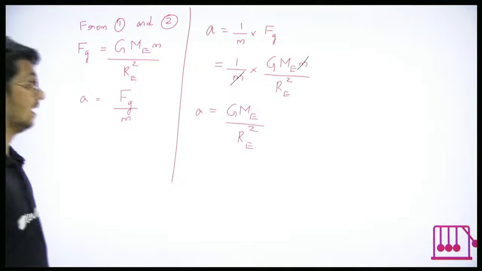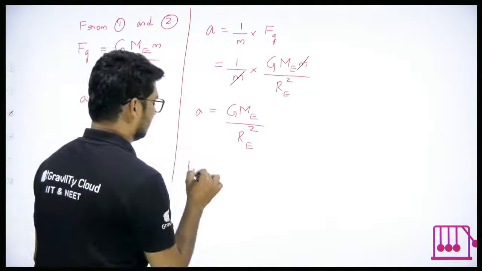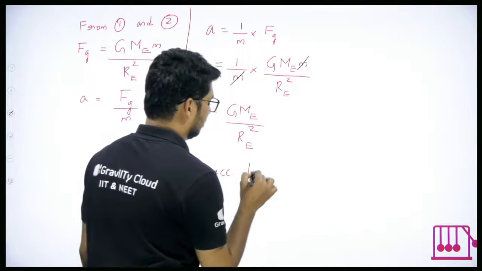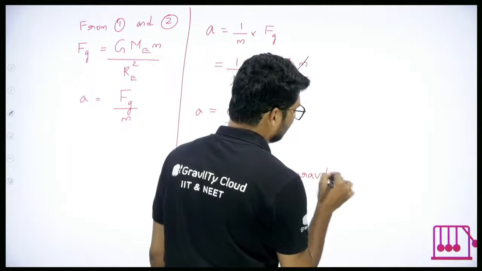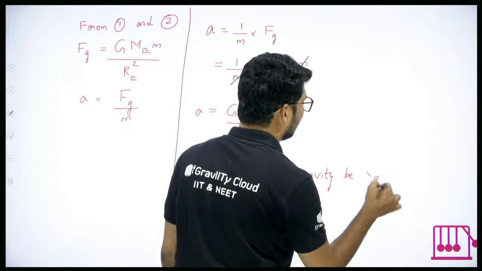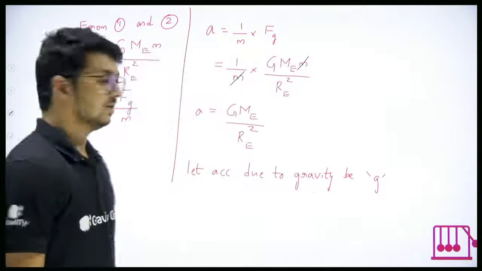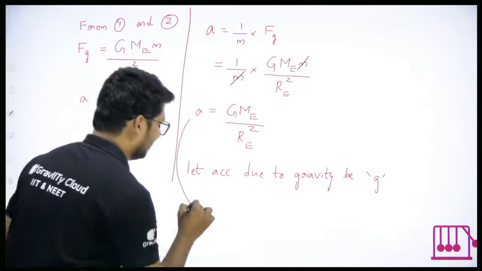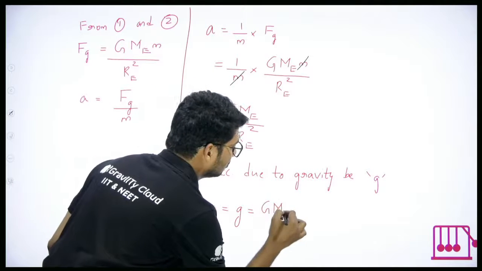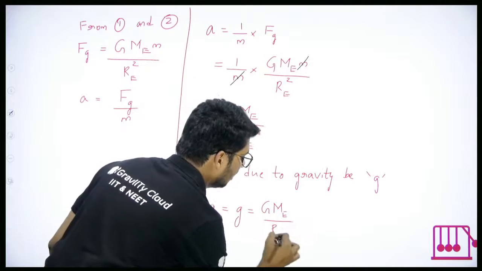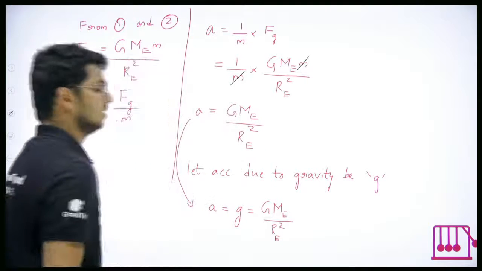Let acceleration due to gravity be g. But which g? Small letter g. So here A is nothing but equal to g, which is equal to G ME upon RE square.